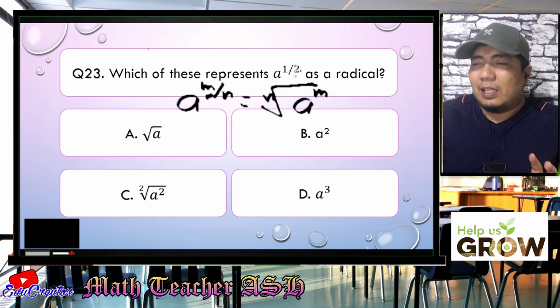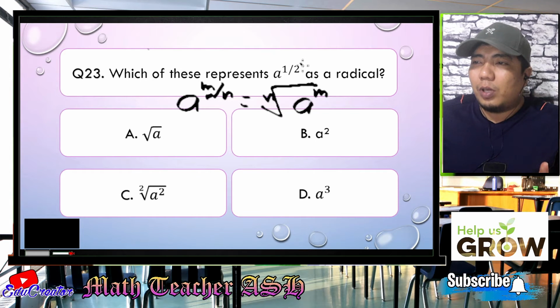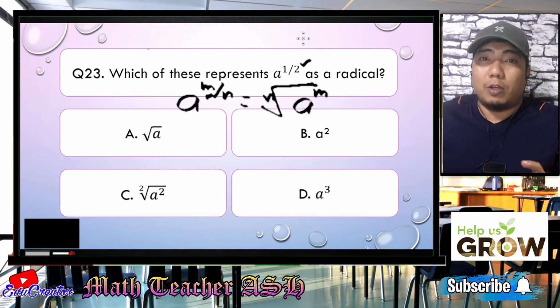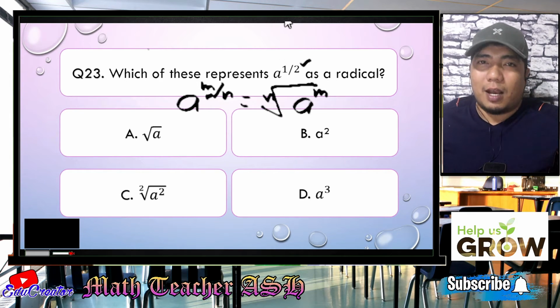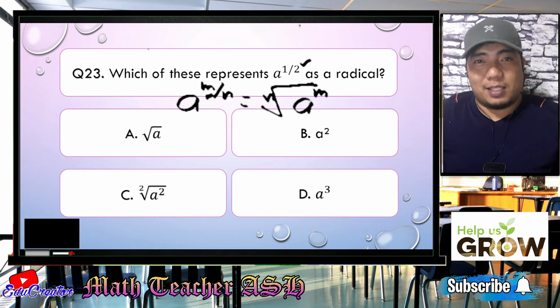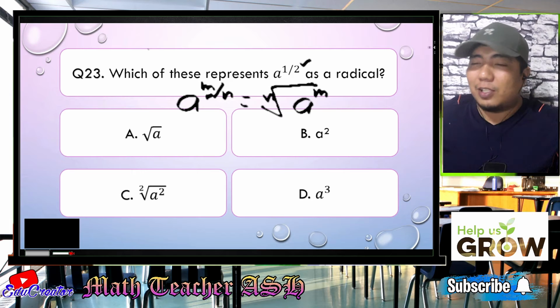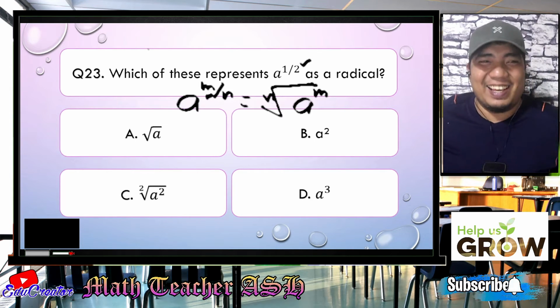Okay. Now, in this case, if you have a to the power of 1/2, then your 2 here in the denominator will be your index, making it square root. Alright, and your 1 here will become your exponent, which is a to the power of 1, which is just the same as a. So therefore, the correct answer here is square root of a. Letter A.